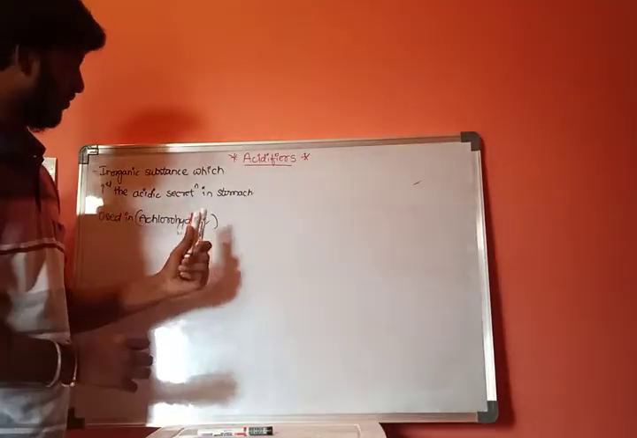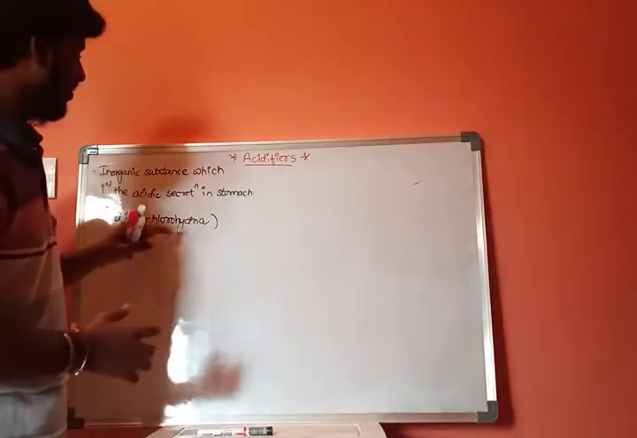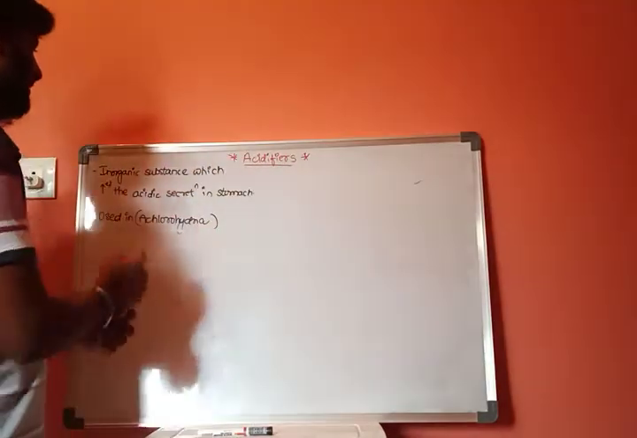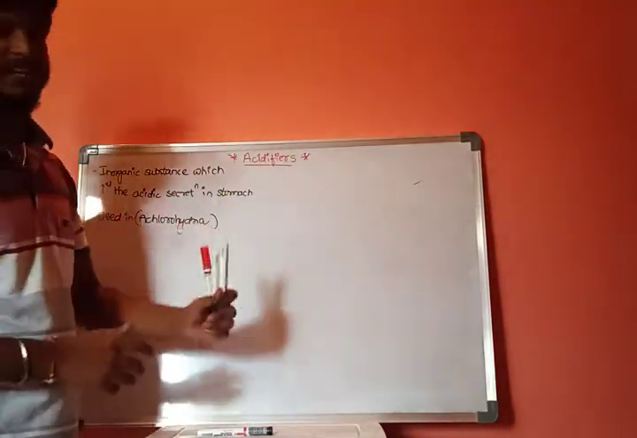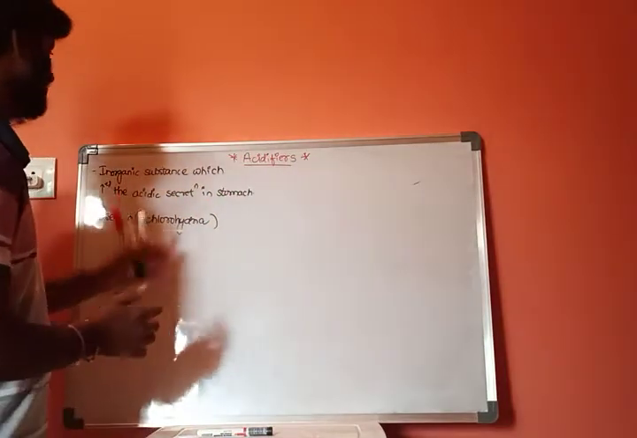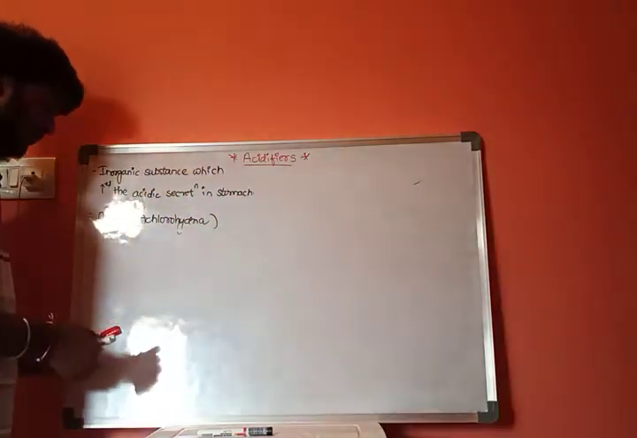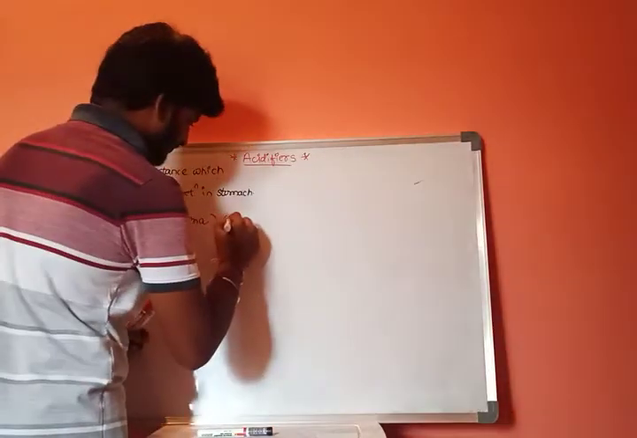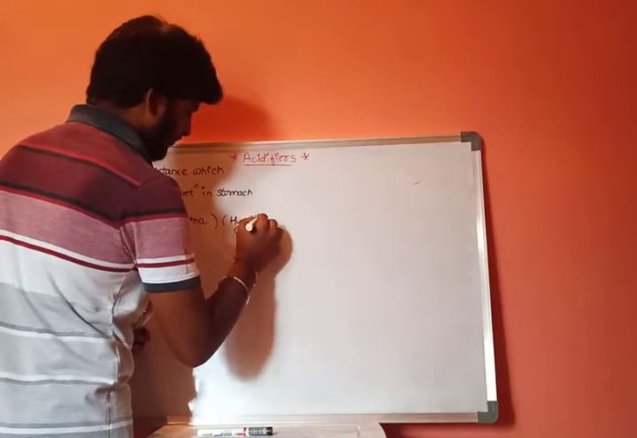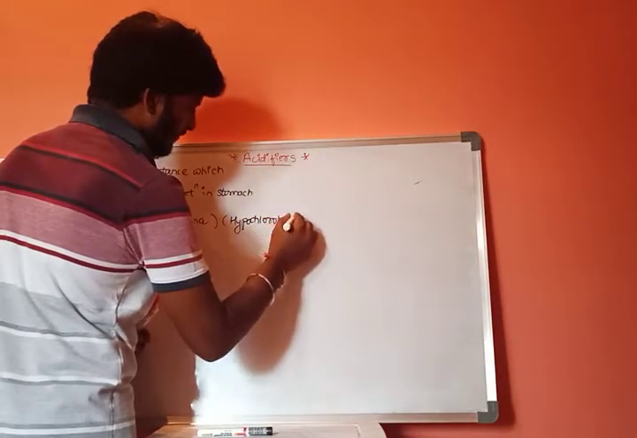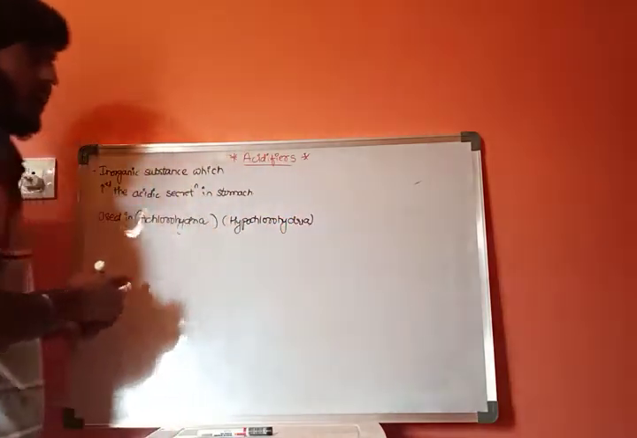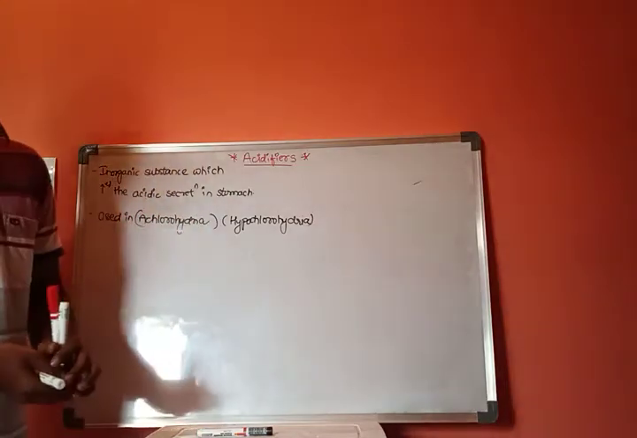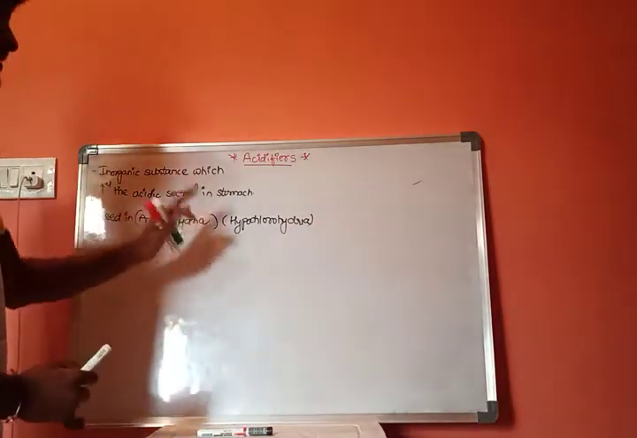Chloro means hydrochloric acid, A means absence. Achlorohydria is the absence of hydrochloric acid in our stomach. In the achlorohydria condition, these acidifiers are given to our body. This is the second point. Now, this achlorohydria is also called hypochlorohydria. This is the third point.